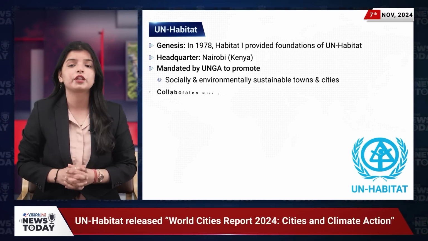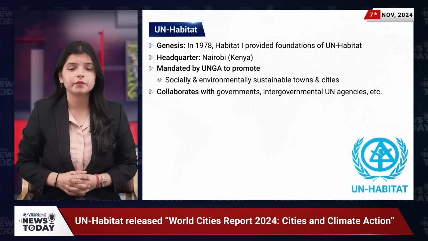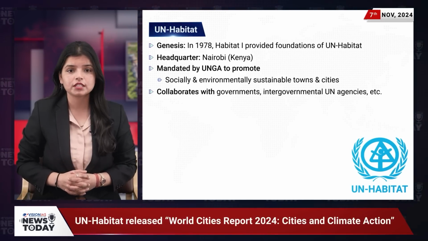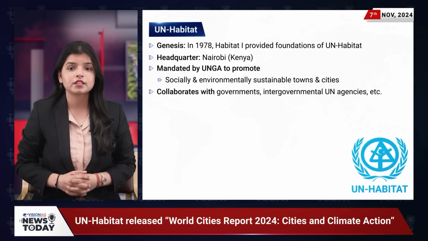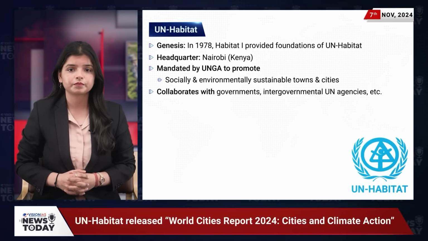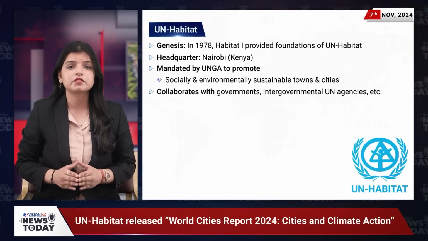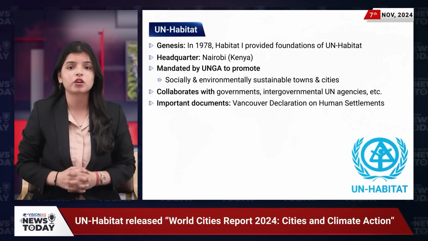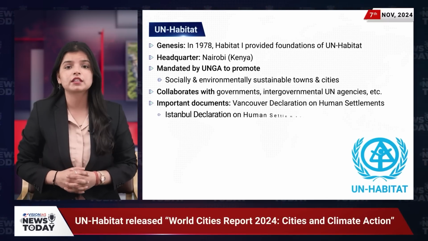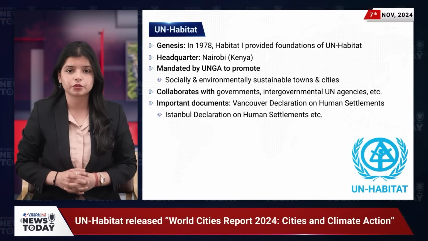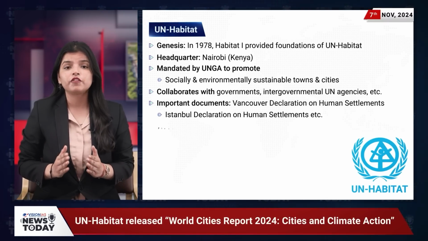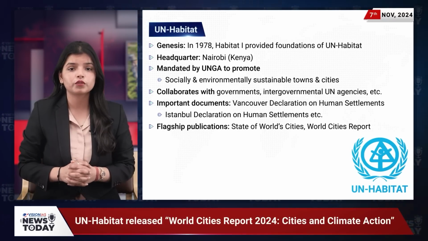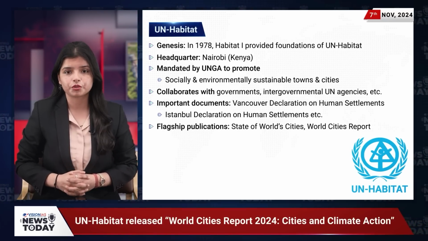UN Habitat collaborates widely, partnering with governments, intergovernmental UN agencies, civil society organizations, academia, and the private sector. Some notable documents from UN Habitat include the Vancouver Declaration on Human Settlements or Habitat 1 and the Istanbul Declaration on Human Settlements Habitat 2. And lastly, the flagship publications include the State of the World Cities and the World Cities Report.